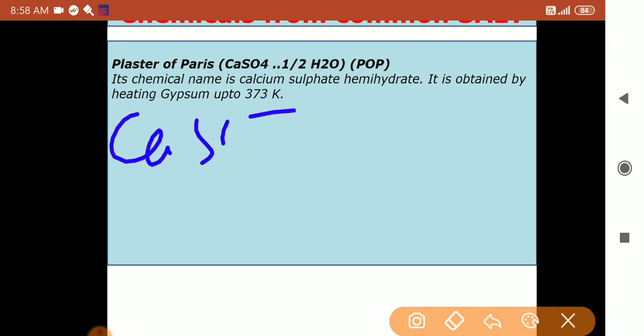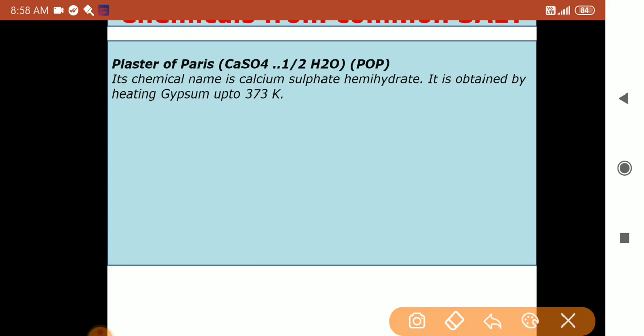calcium sulfate, we have to heat. On heating calcium sulfate up to only 100 degrees Celsius, we should not heat above or below 100 degrees Celsius. Means the temperature shouldn't rise above 373 Kelvin, and at that temperature it loses 75% of its water, and then you will get your POP.